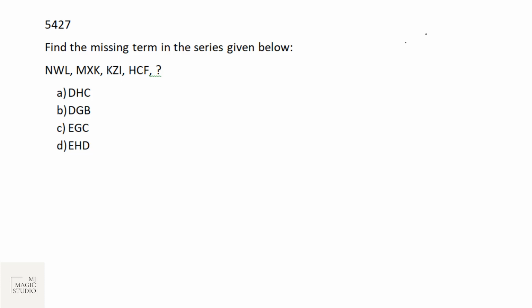Okay, so next one is, again we need to identify the missing term but with alphabets. And whenever I have alphabets, I always tend to convert them into numbers because I'm very comfortable with numbers than alphabets. So I'm using numbers. N, W, L would be 14, W is 23, and L is 12.